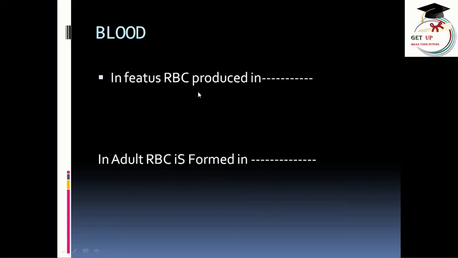Next question, in the fetus the RBC is produced in which part, and in an adult the RBC is formed in which part? Let's see the answers. In the fetus, the RBC is produced in the liver, and in an adult the RBC is formed in the bone marrow.